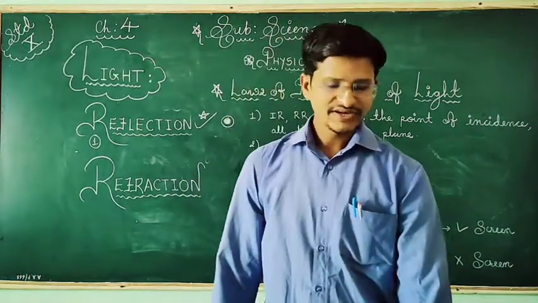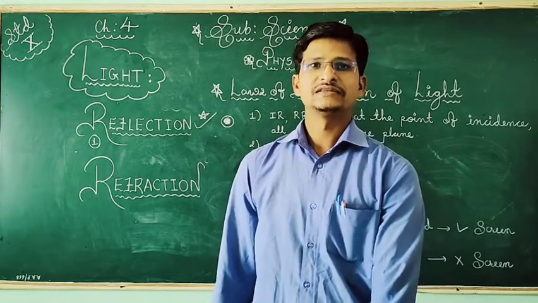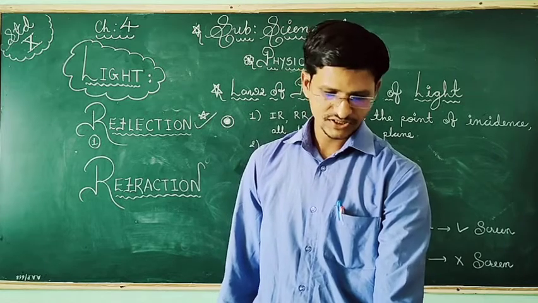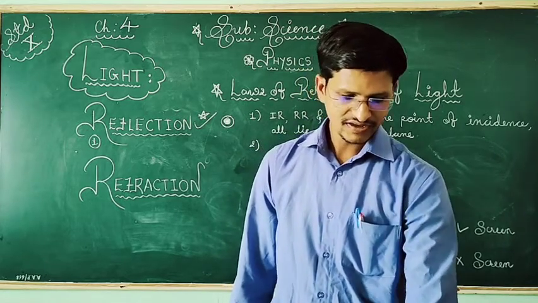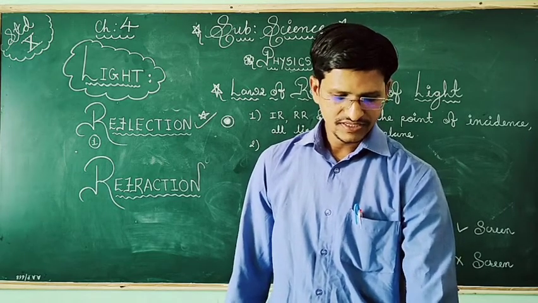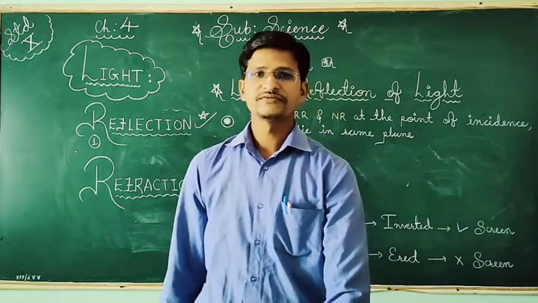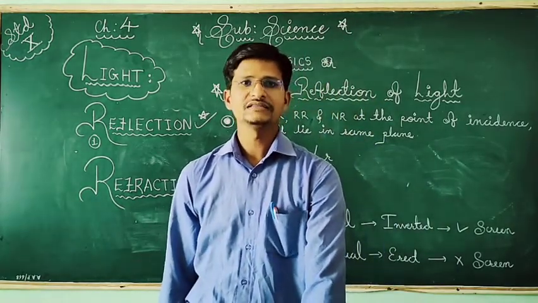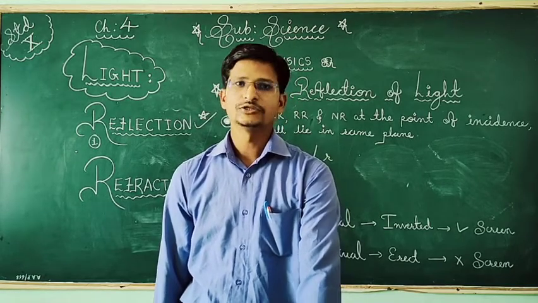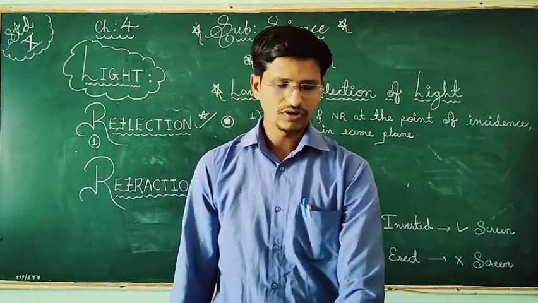So we have regular reflection when the surface area is smooth, and irregular, diffuse reflection when it is a rough surface area. If the area is rough, the reflection is also irregular. If the area is smooth, the reflection is regular. Clear? This is very common, and you are all aware.